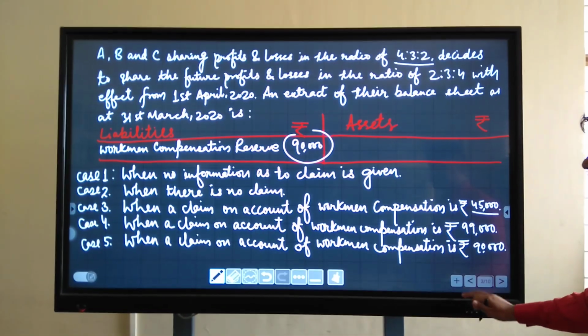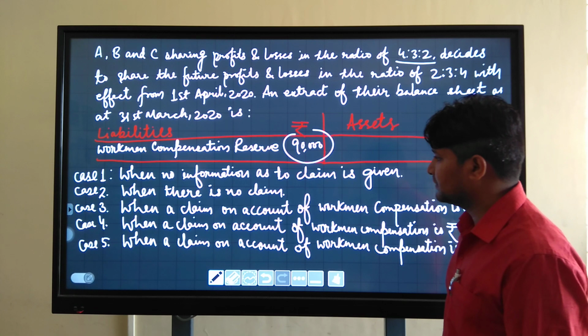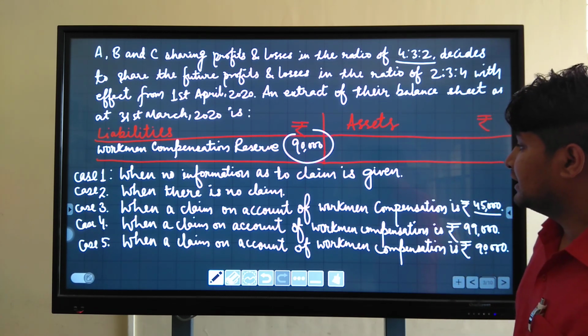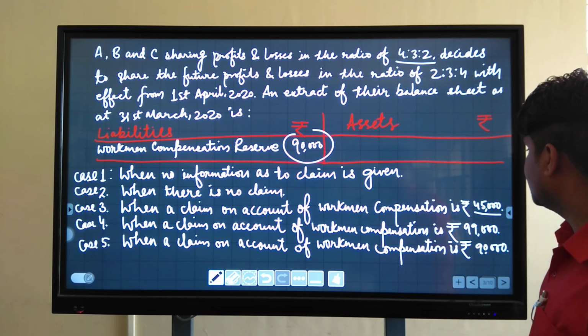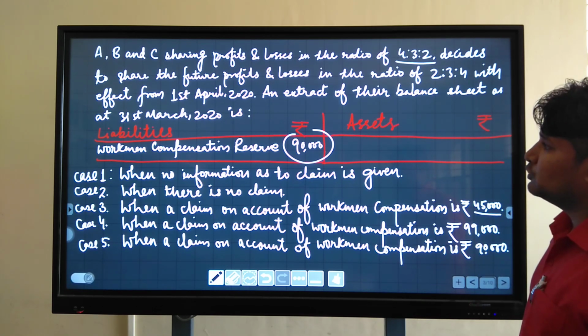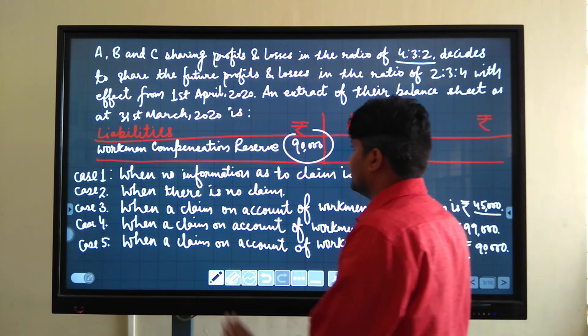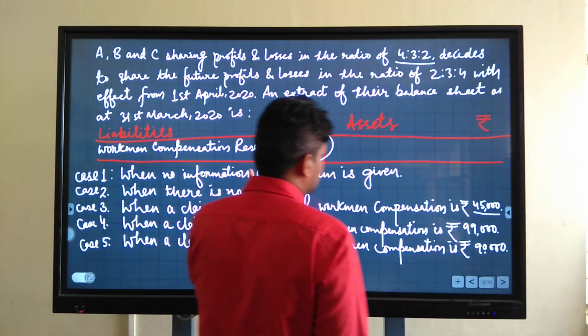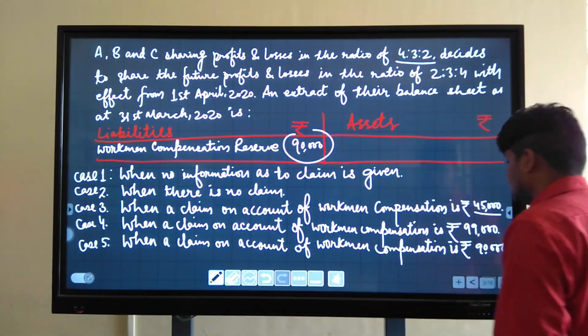Last case, fifth. That is when claim on account of workman compensation is rupees 90,000. It means equal to reserve. Workman compensation reserve is equal to claim.